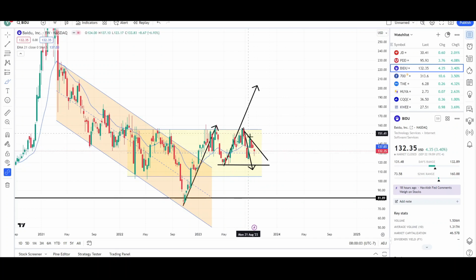But either way, this is still below the trend line, below the EMA. If we don't see a strong reversal right now, there's a good chance it will continue working its way lower towards the 117 and probably the 112.